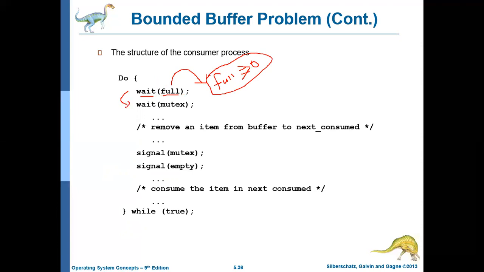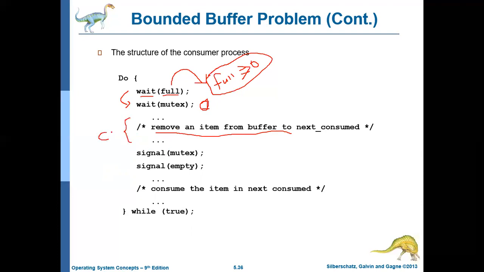Then it performs a wait on mutex. Mutex is a lock. If the lock is 1, then it will keep on waiting because somebody else is in the critical section, maybe the producer. The moment the lock becomes 0, the consumer will enter the critical section. Once the consumer enters the critical section, the mutex lock will again become 1. Then the consumer will consume one item by removing an item from the buffer. So this is the critical section of the consumer.